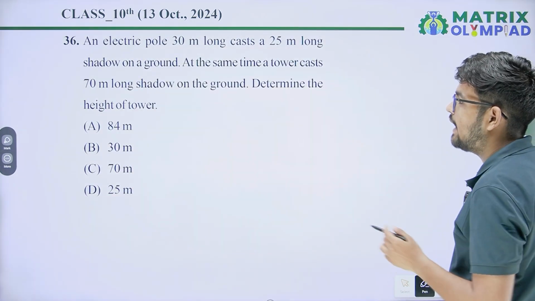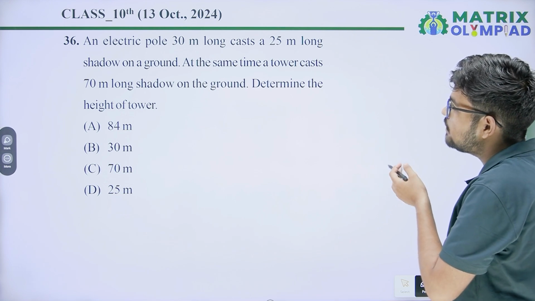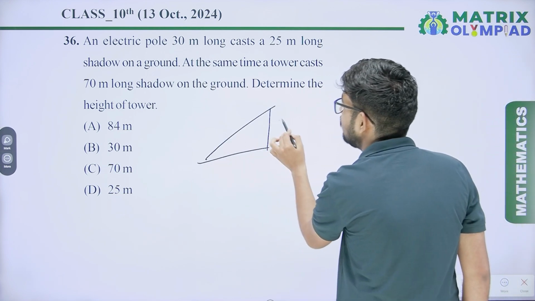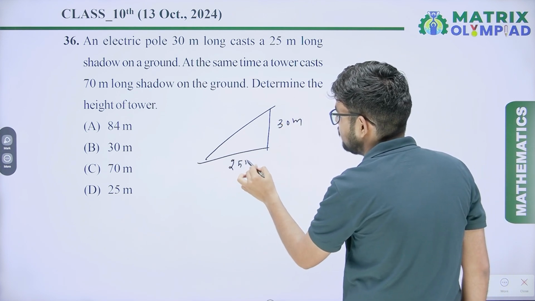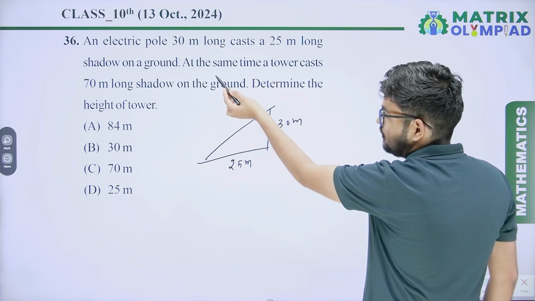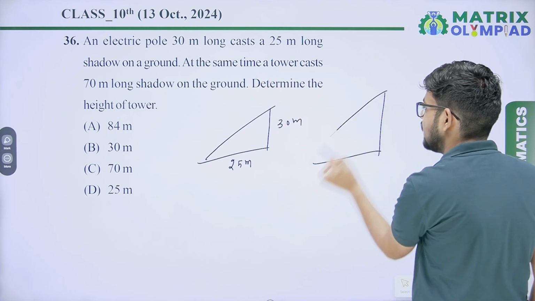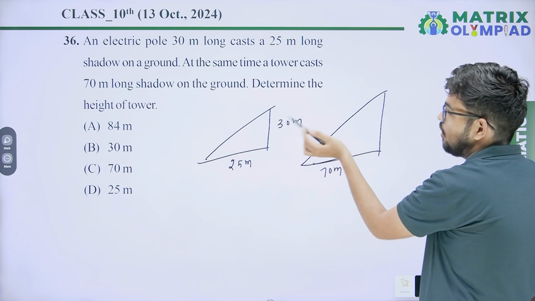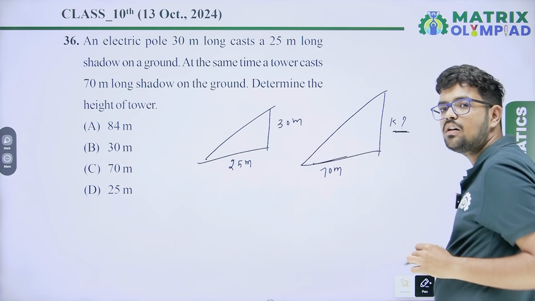Our next question, an electric pole 30 meters long casts a 25 meter long shadow on the ground. A pole whose height is 30 meters and its shadow is 25 meters. At the same time a tower casts a 70 meter shadow on the ground. Determine the height of the tower. We have to find the height of the tower.